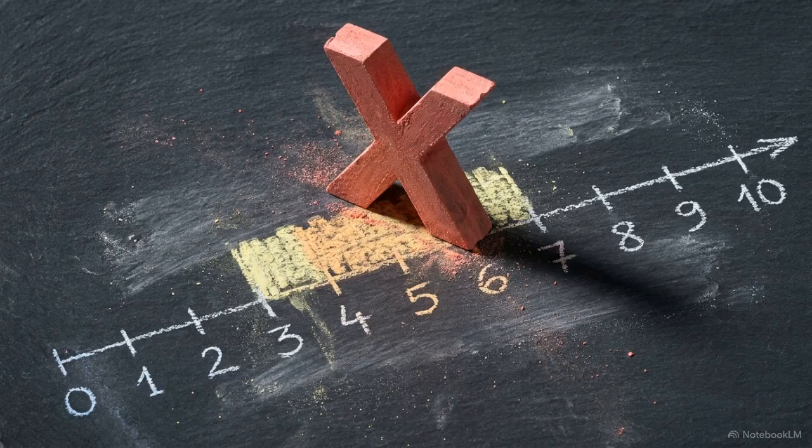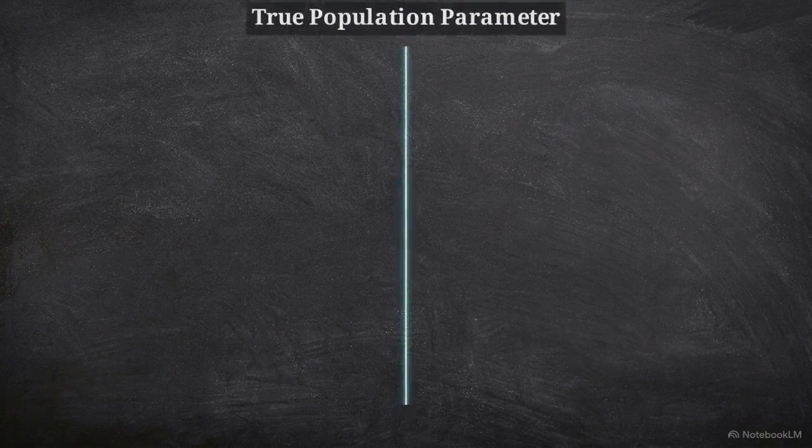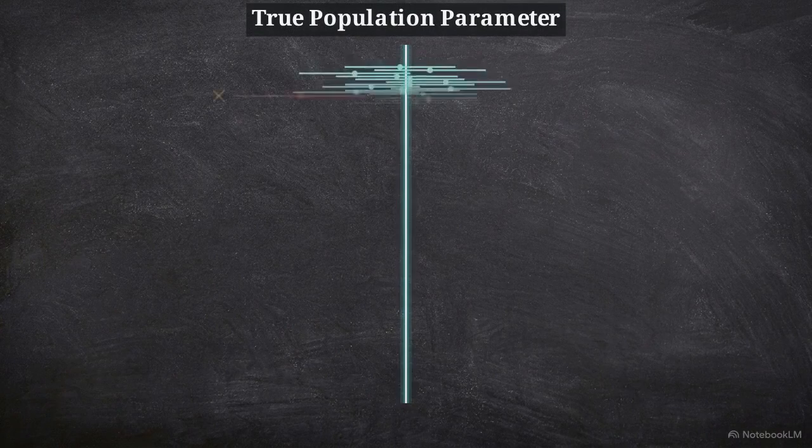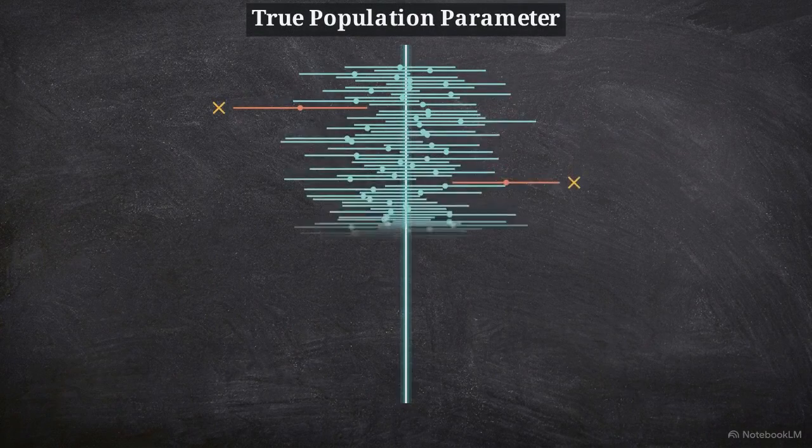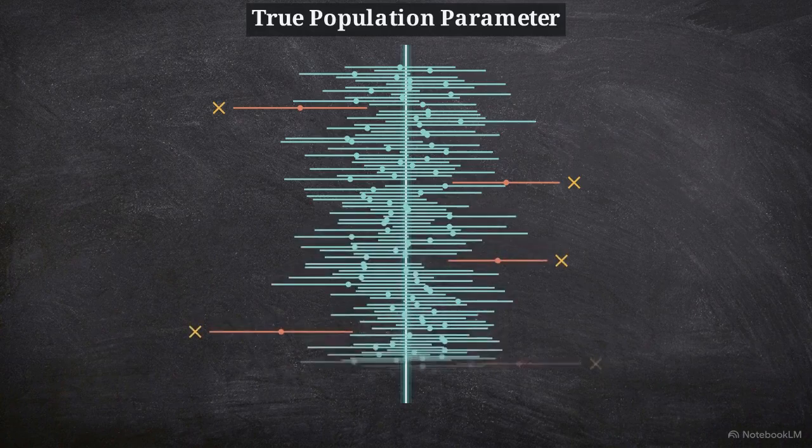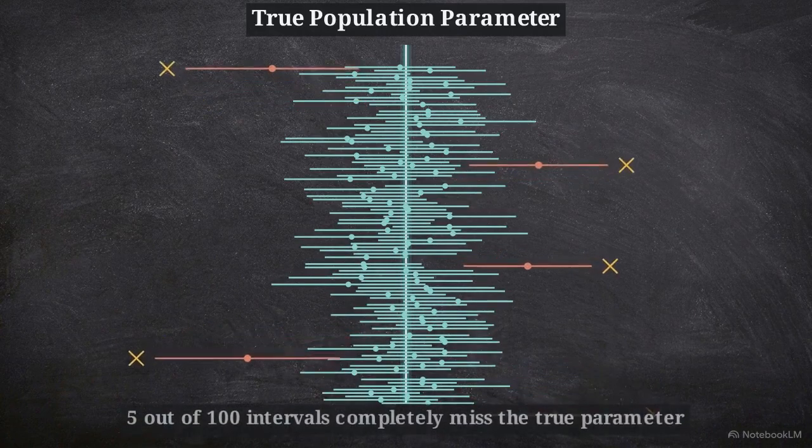There is a common misconception about what a confidence interval represents. It is not a 95% guarantee for a single range. Under frequentist logic, a 95% confidence interval means that in repeated sampling, the true parameter will fall within the calculated range 95 times out of 100.